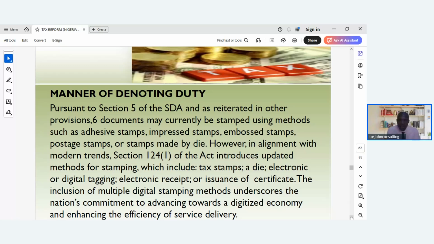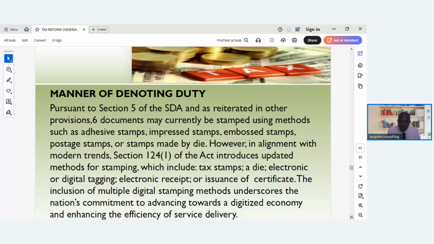The manner of denoting duty. What does this mean? Pursuant to Section 5 of the Stamp Duty Act and as reiterated in other provisions, a document may currently be stamped using methods such as adhesive stamps, impressed stamps, embossed stamps, postage stamps, or stamp made by die. However, in alignment with modern trends, Section 124, subsection 1 of the Act introduces updated methods for stamping, which include tax stamps, a die, electronic or digital tagging, electronic receipts, or issuance of certificate.